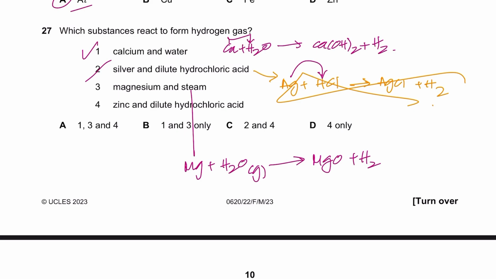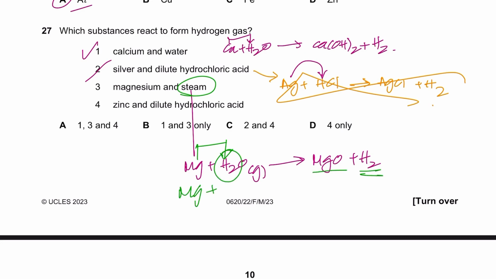Because you're using steam, the reaction is so fast, the rate of reaction is so high, and it goes on so spontaneously because steam is very hot, it has a higher temperature. So magnesium ends up displacing both the hydrogen atoms to give you H2, and magnesium oxide is formed.